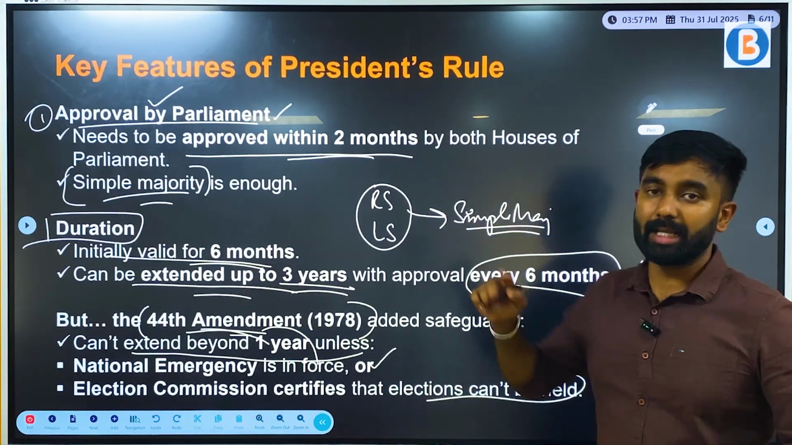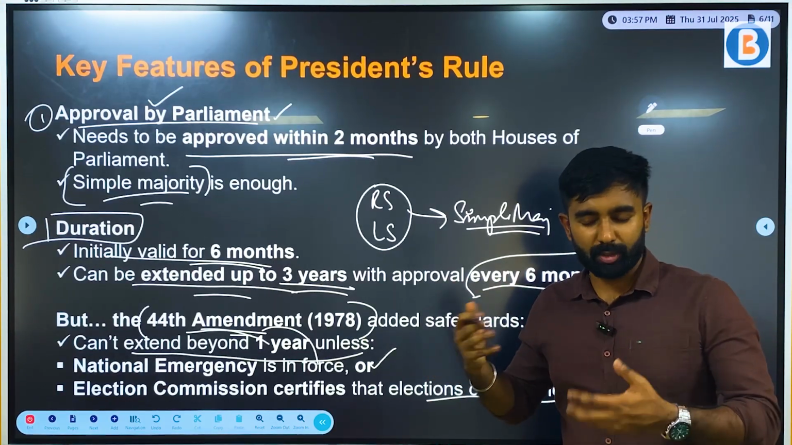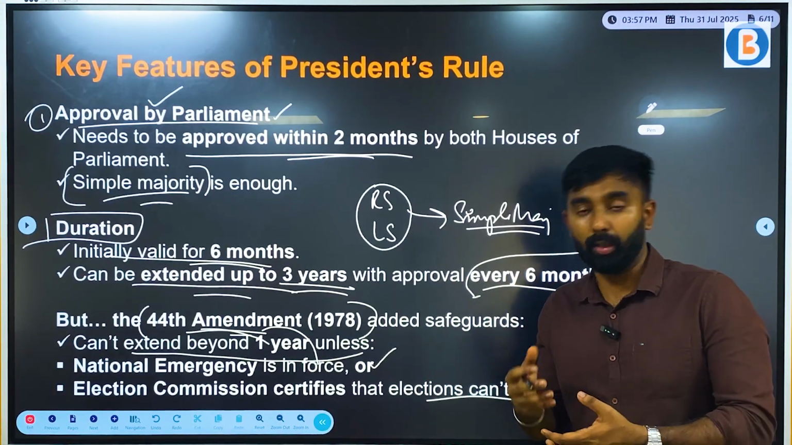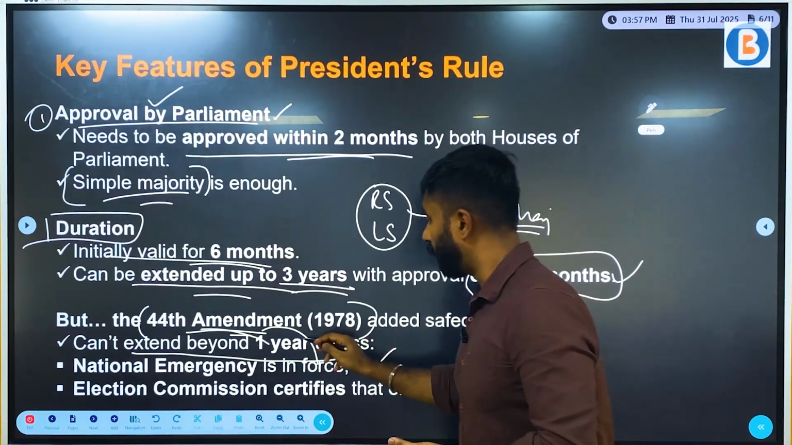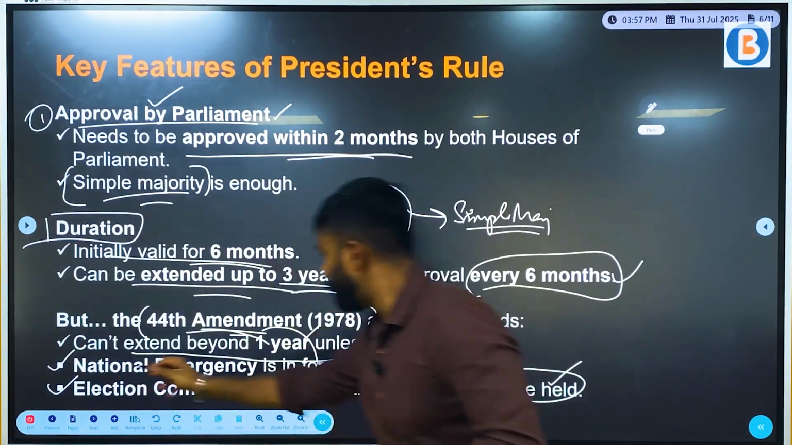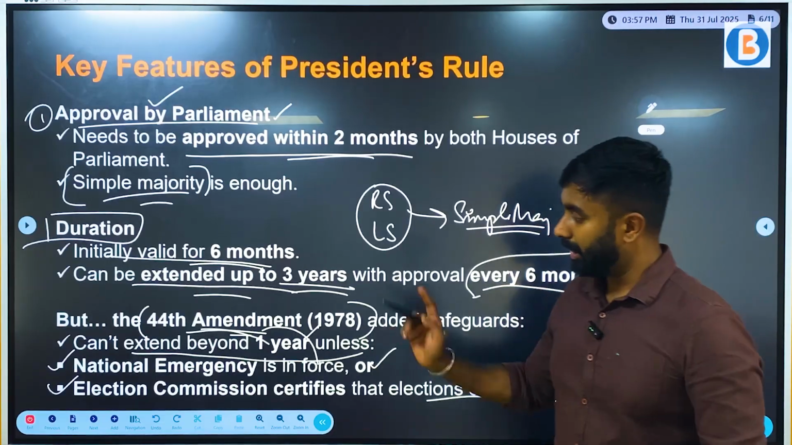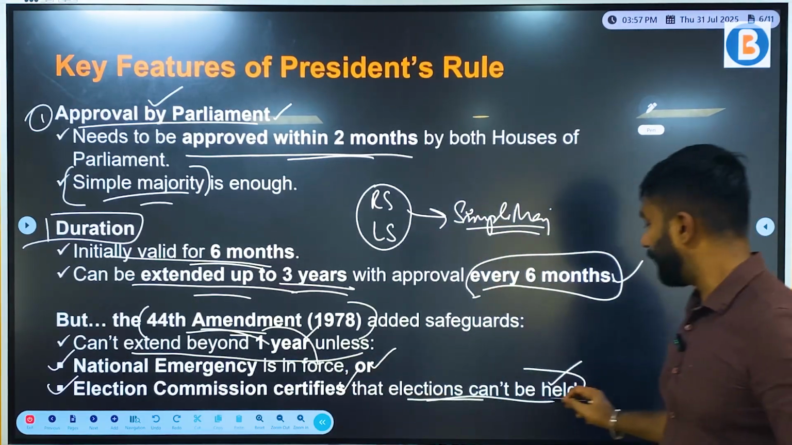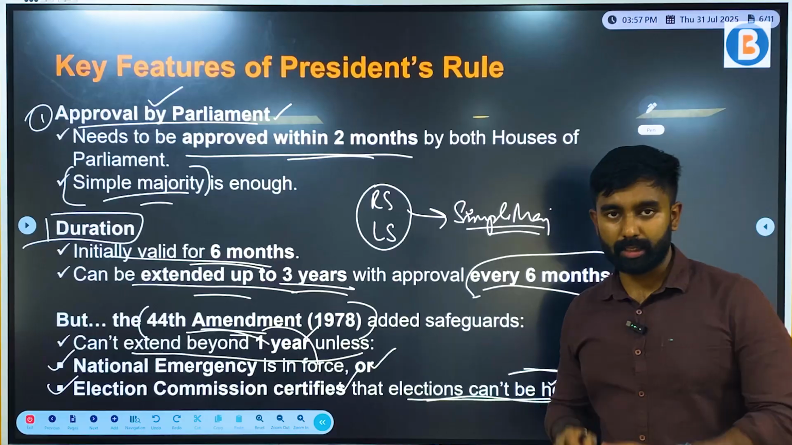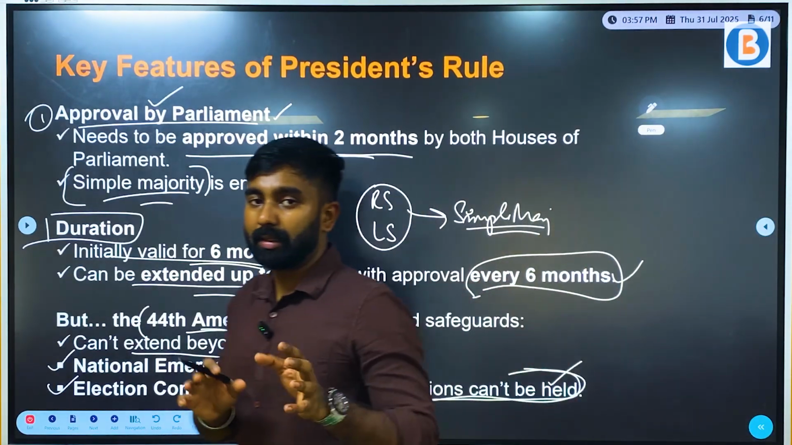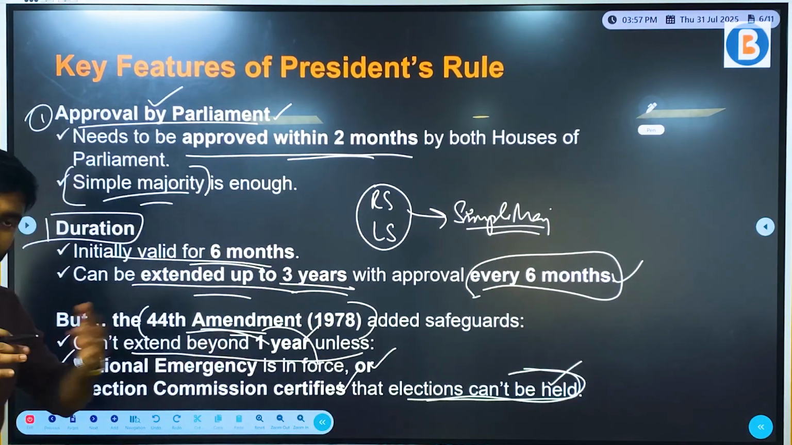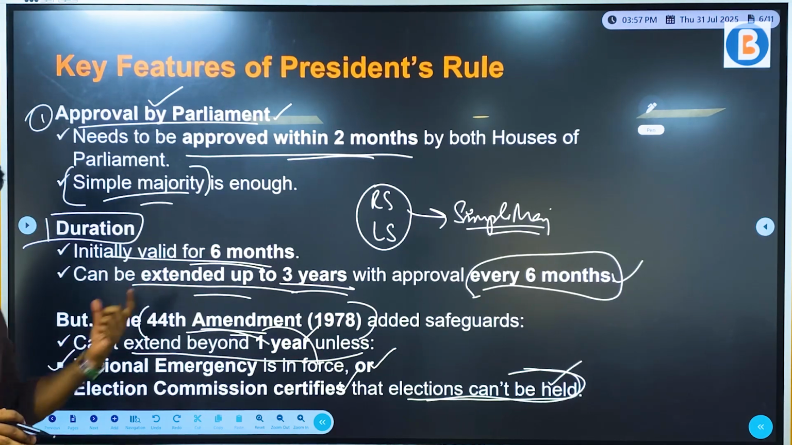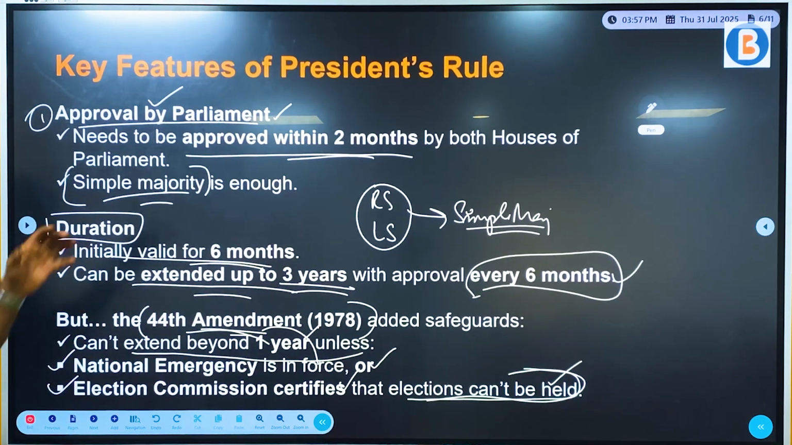And what are the two instances when the president rule cannot be extended up to 1 year? The two important factors is when the national emergency is in force. Another thing, when the election commission certifies that elections can't be held in that particular state. So that is the only time, or let's say the safeguard that the 44th Amendment Act has brought in to ensure that the president rule does not get extended beyond 1 year unless these two things are in place, right? I hope this is clear.